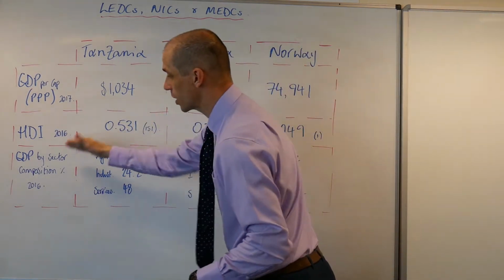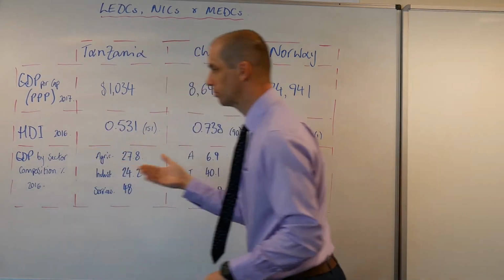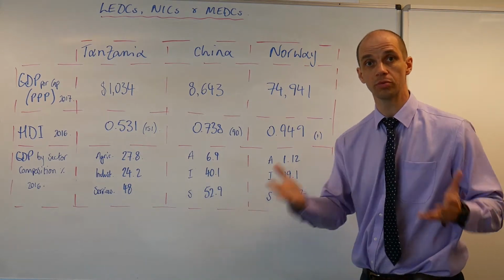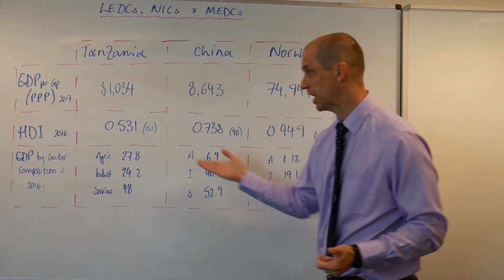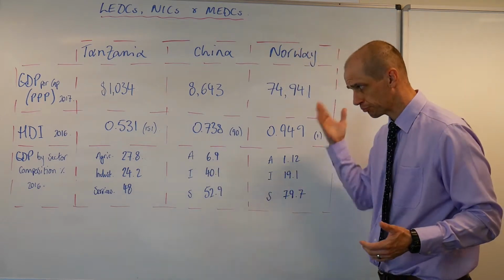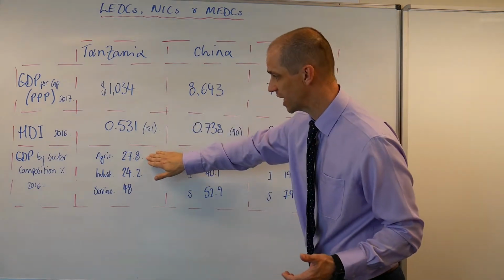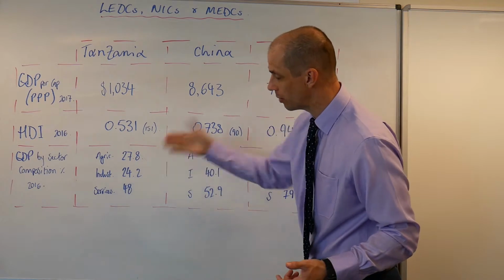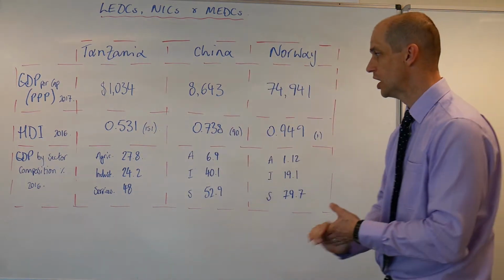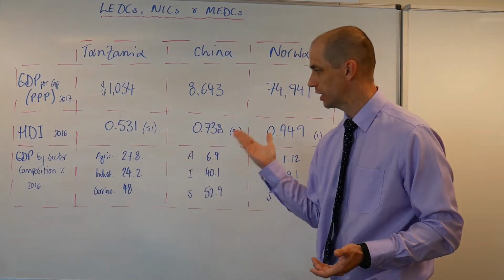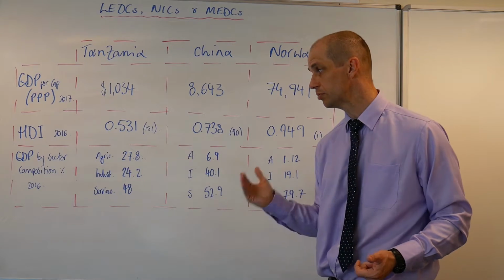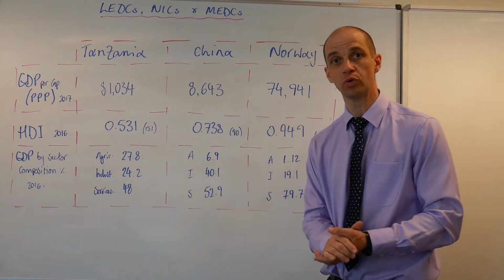So let's now break this down to sector composition. So how much each sector actually contributes to generating GDP for these economies, how this breaks down. So we can see in Tanzania there's a high number when it comes to agricultural primary produce. When it comes to the industry sector or the secondary sector, 24.2%, and then services at 48%.